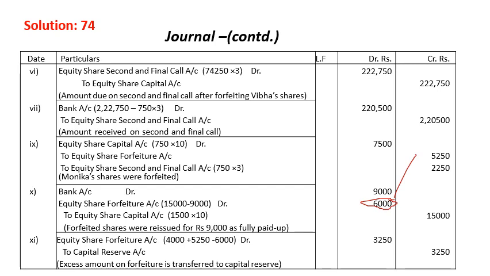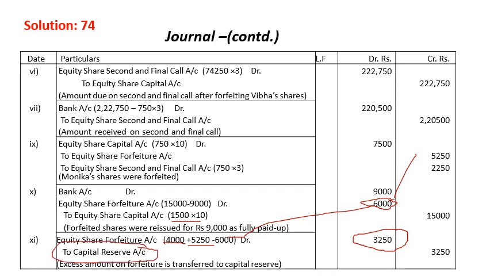Now equity share capital with the face value of 1500 shares. This 1500 shares. Now share forfeiture will be 750 shares, 4,000, and from Viva's forfeited money plus Ankur's forfeited money is 5,250, and minus this 6,000 will be minus from here to get the share forfeiture gain, surplus money or balance money of forfeiture, which will be transferred to capital reserve.